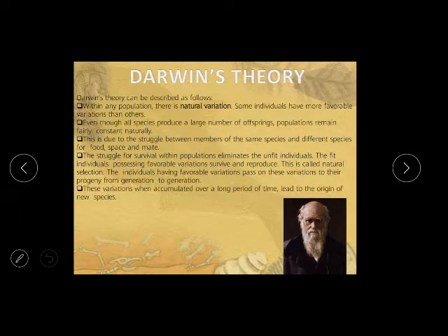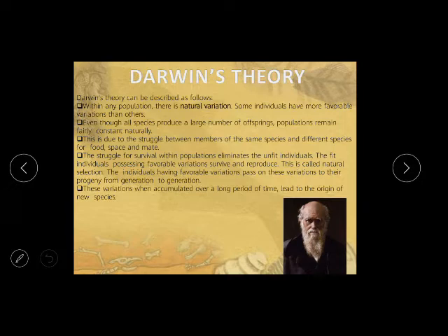The struggle for survival within populations eliminates the unfit individual. The fit individual possessing favorable variation survive and reproduce. This is called natural selection. The individual having favorable variation pass on this variation to their progeny from generation to generation.